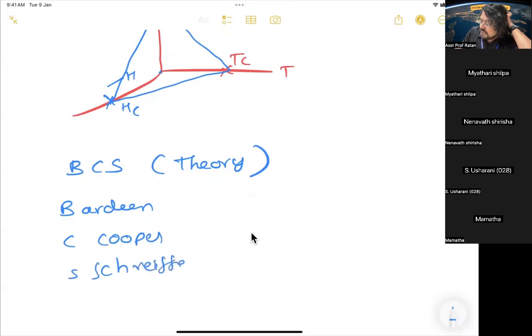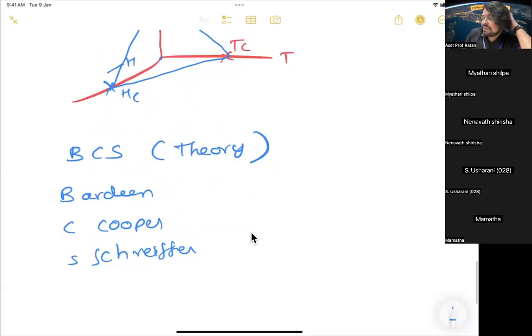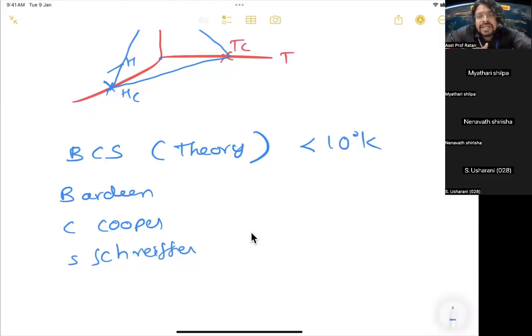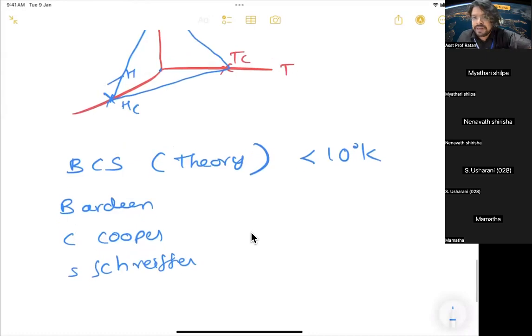Schrieffer, Cooper, Bardeen, Cooper, Schrieffer. So they proposed a theory called BCS theory. It successfully explained the phenomena of superconductors below 10 degrees Kelvin, the very original superconductors. It successfully explained why superconductivity is happening. So before discussing BCS theory, let me clarify some important points.